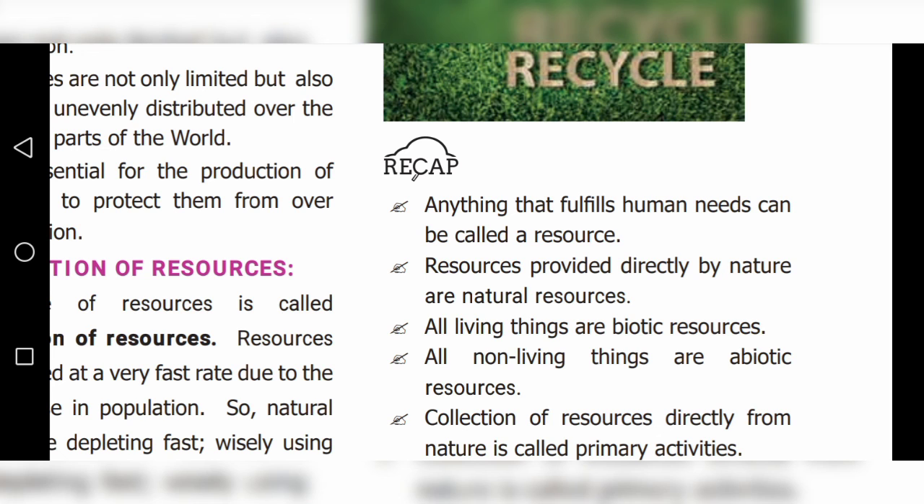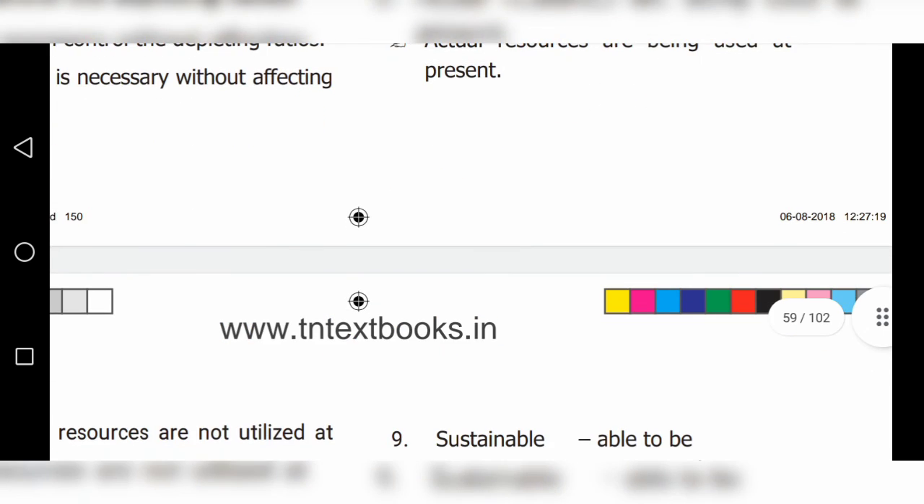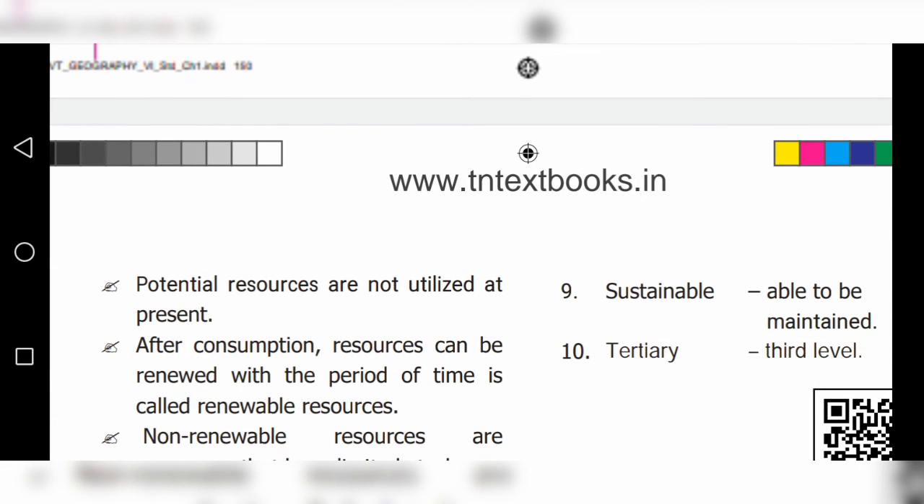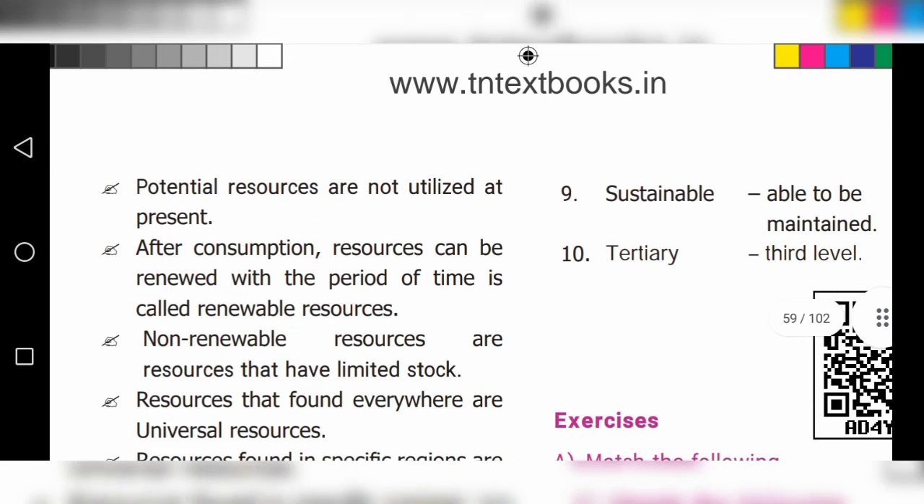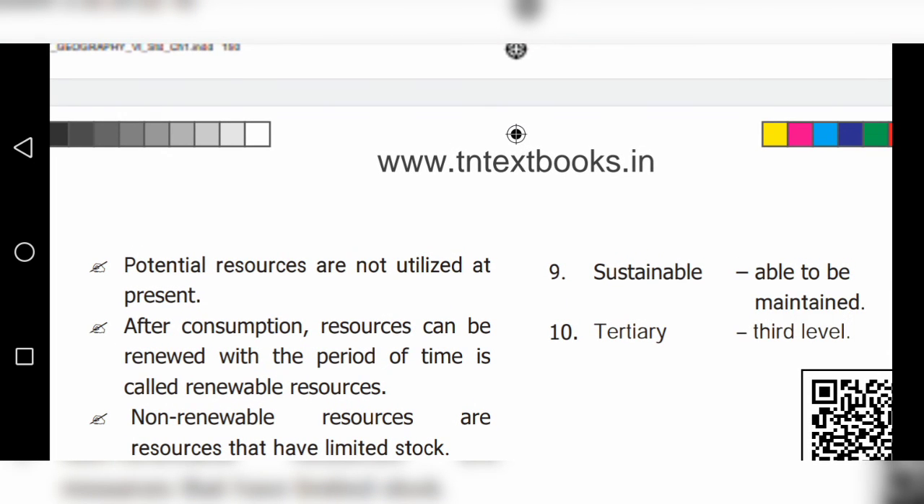Collection of resources directly from nature is called primary activities. Actual resources are being used at present. Potential resources are not utilized at present. After consumption, resources that can be renewed within a period of time are called renewable resources. Non-renewable resources are resources that have limited stock.